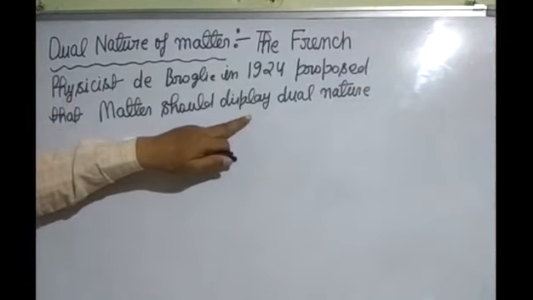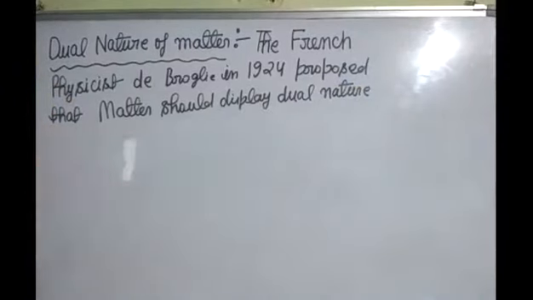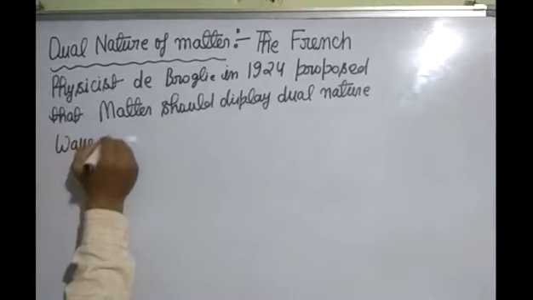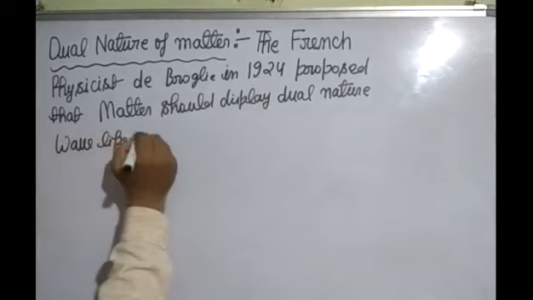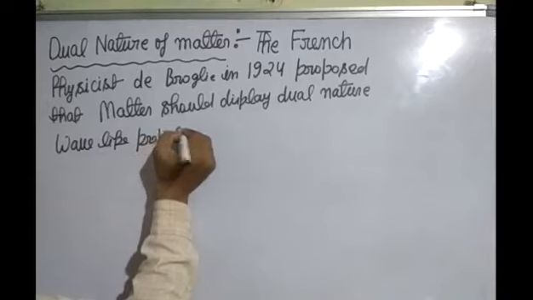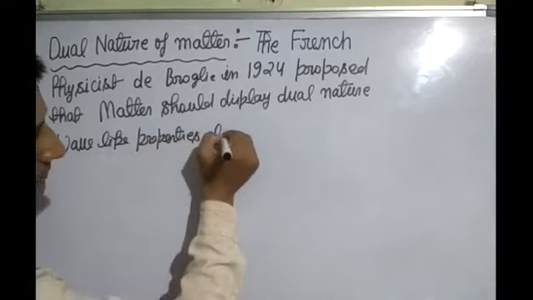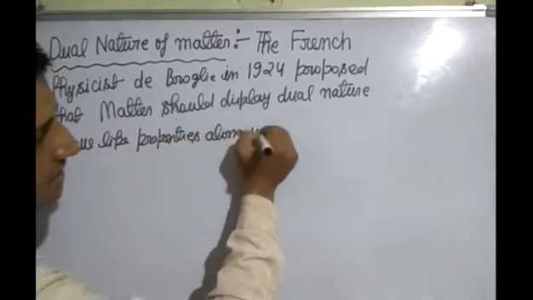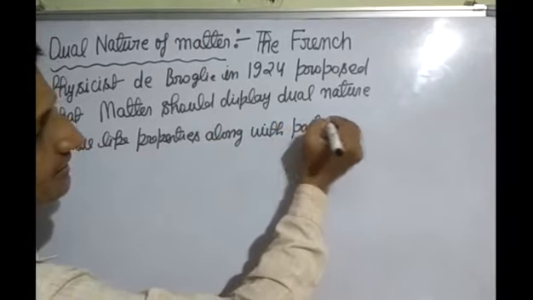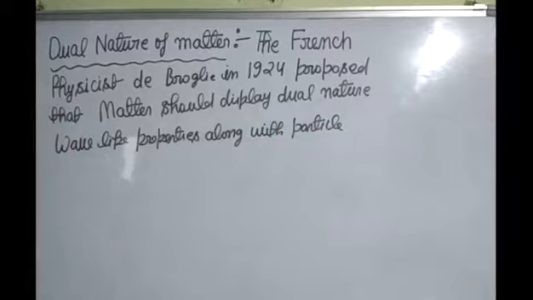Dual nature means wave-like properties along with particle nature.